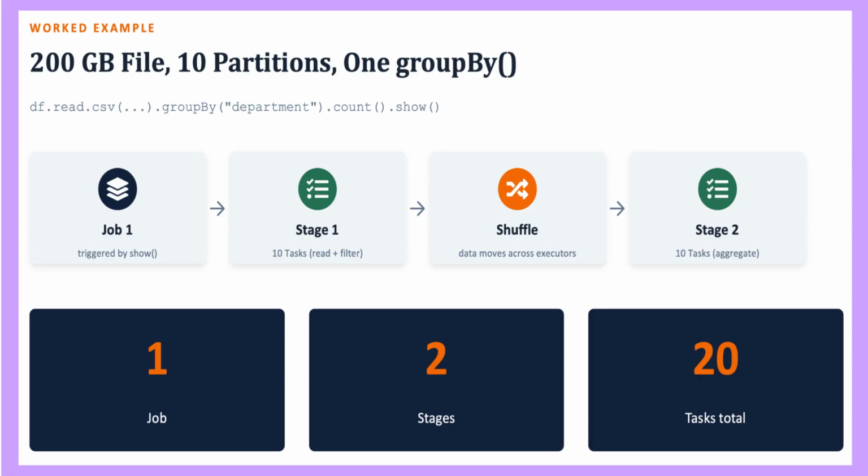In this example, we have a 200 gigabyte CSV file split into 10 partitions that is read, grouped by department, counted, and shown. df.read.csv.groupByDepartment.count.show. Step-by-step flow. Top row. Job 1, triggered by show, the action.